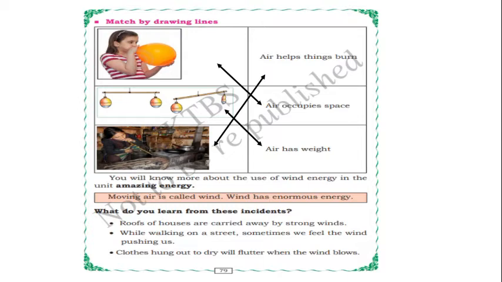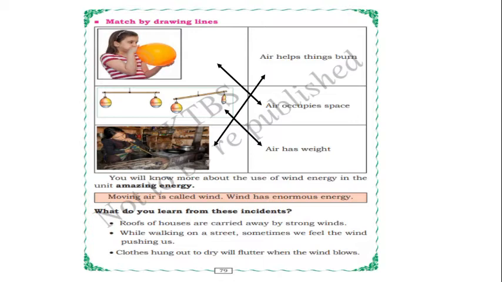And in the third picture, air helps things burn. So that lady is cooking with the help of a stove. She is blowing to the stove and she gets fire. So air helps things to burn.